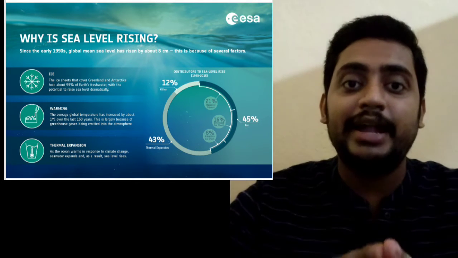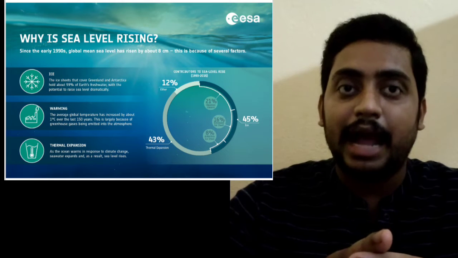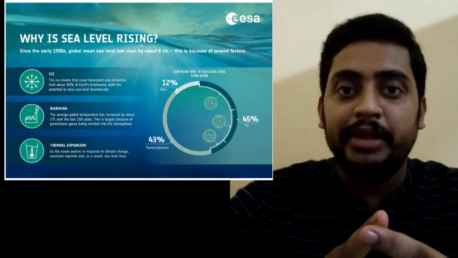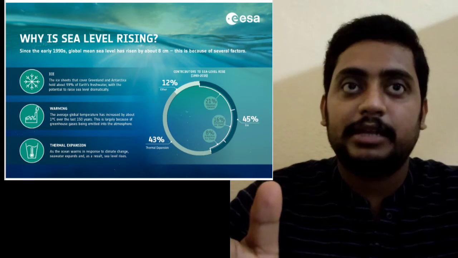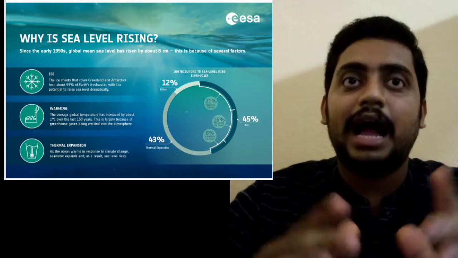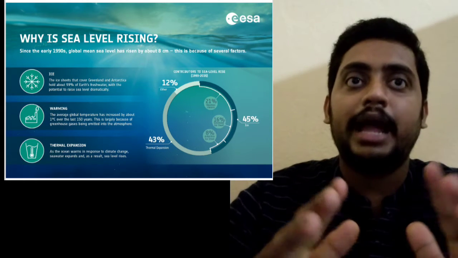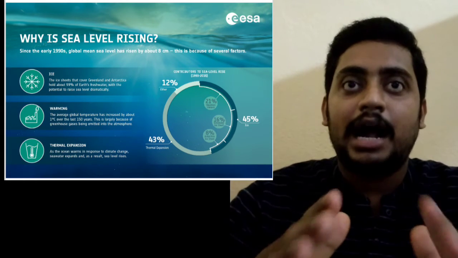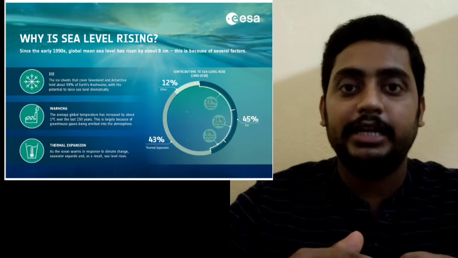They have identified several factors: ice sheet melting, warming and thermal expansion. Ice sheets melting: the ice sheets that cover Greenland and Antarctica hold about 99% of earth's fresh water, with potential to raise sea level dramatically.